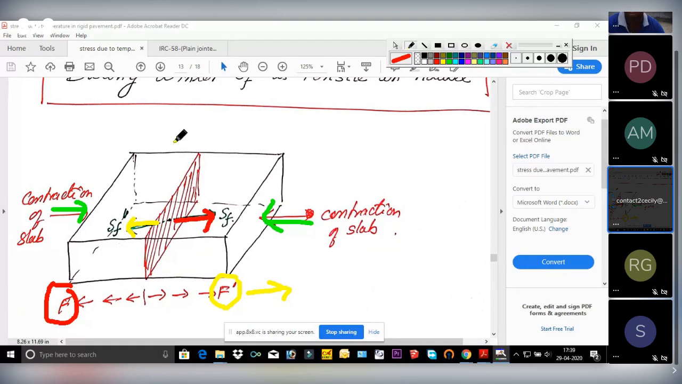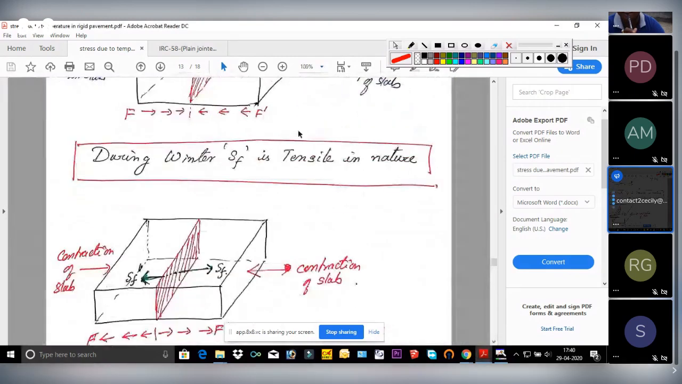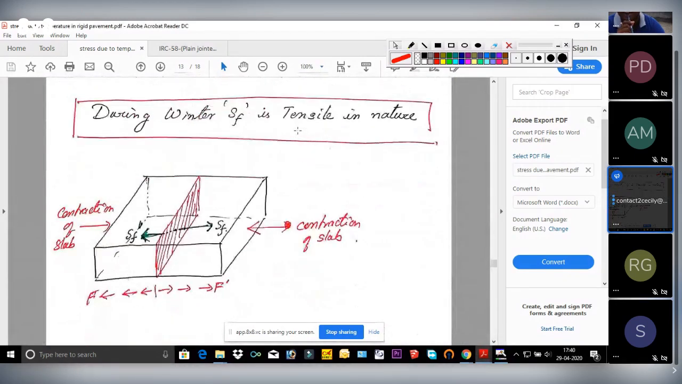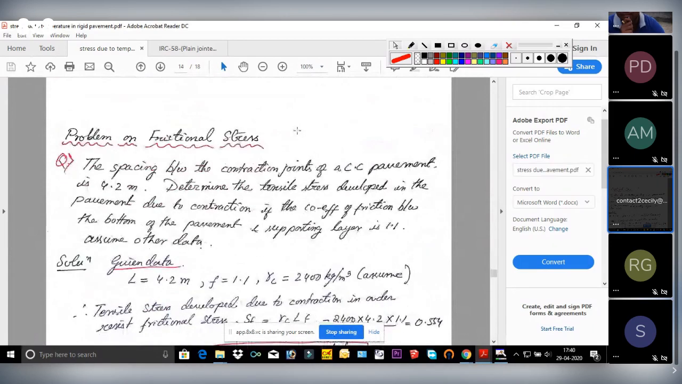See here now, both the SF are moving outward from the center. So this is tension in nature. Clear? So we have to keep in mind when these forces will be in tension condition or in compression condition. Now please do the problem.